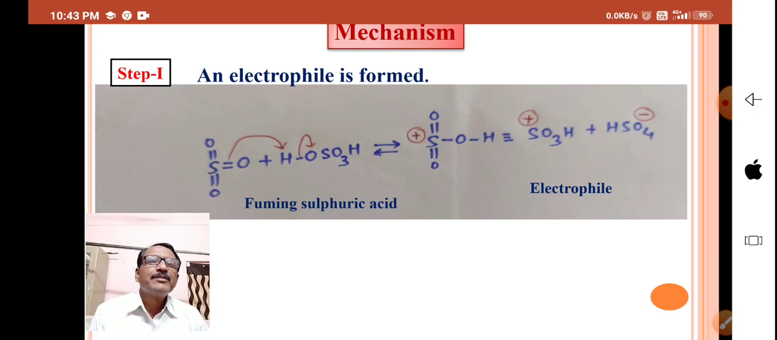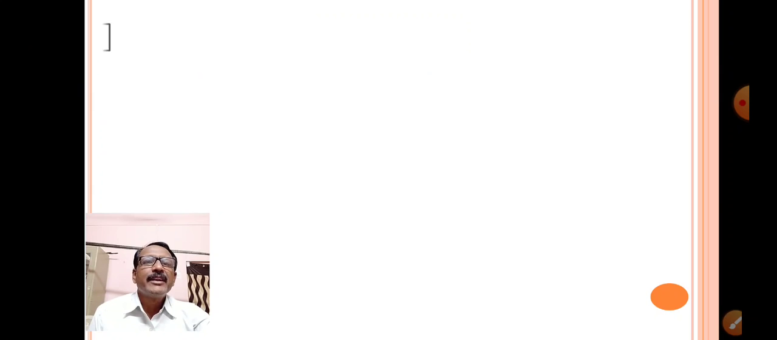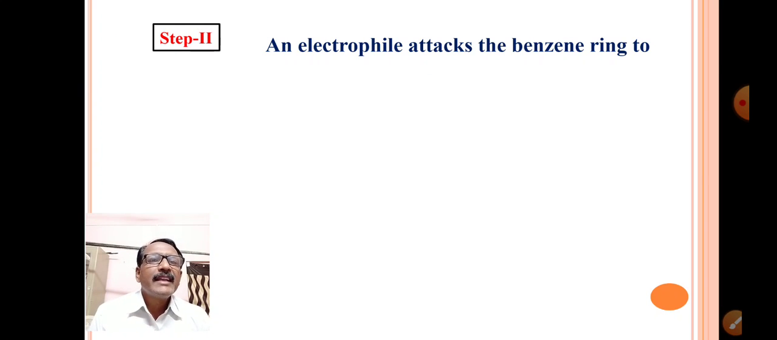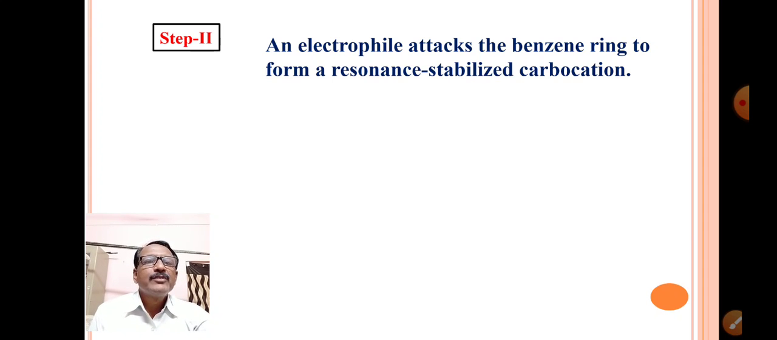That means in this mechanism, the first step is formation of an electrophile. That is, in the first step an electrophile is obtained. What is the second step now? An electrophile attacks the benzene ring to form a resonance stabilized carbocation.